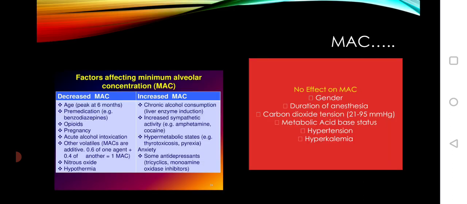Factors affecting minimal alveolar concentration. Decreased MAC: age, peak at 6 months, pre-medication, for example benzodiazepines, opioids, pregnancy, acute alcohol intoxication, other volatiles. MACs are additive: 0.6 of one agent plus 0.4 of another is equal to 1 MAC. Nitrous oxide, hypothermia.